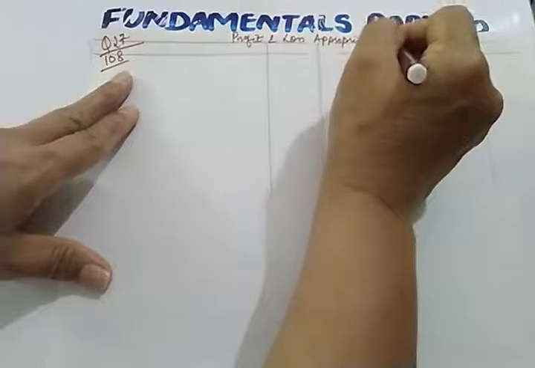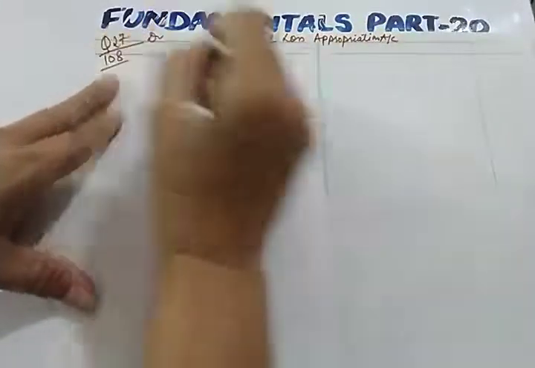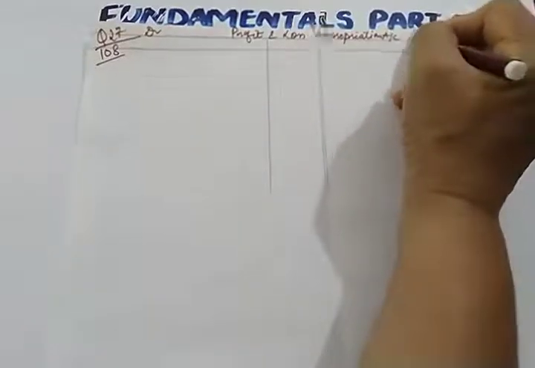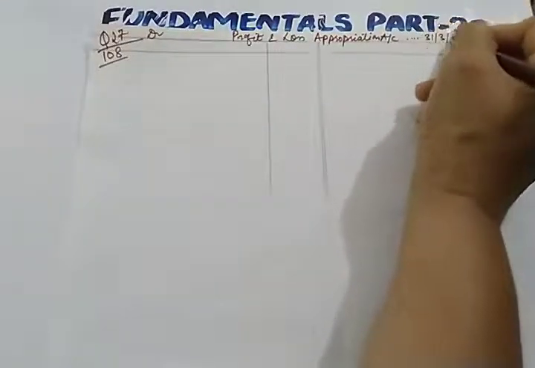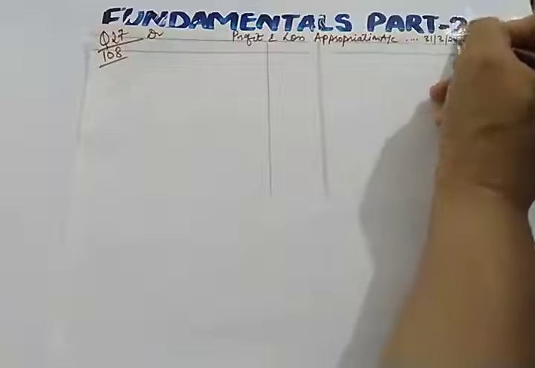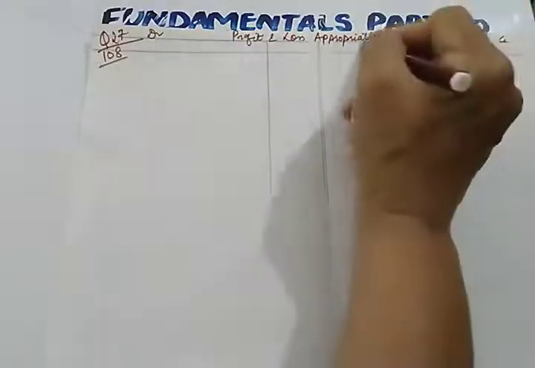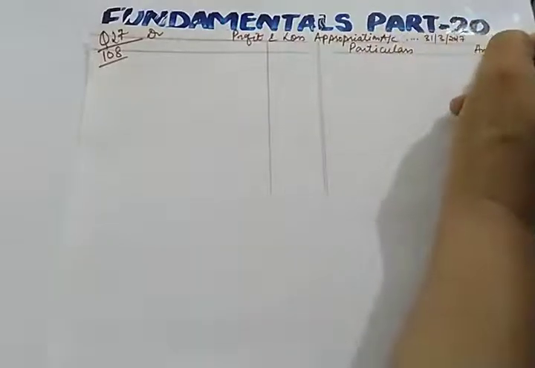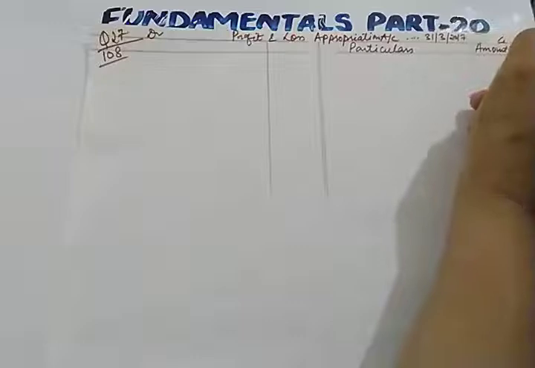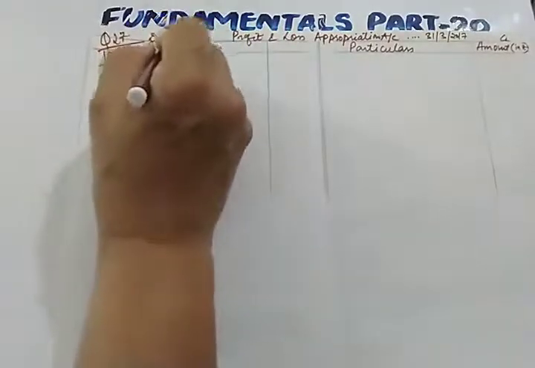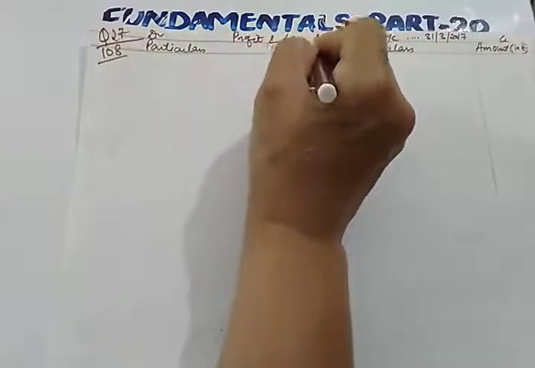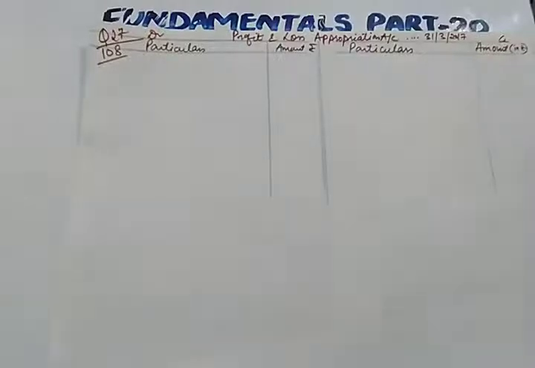You need to write full information, in the sense, profit and loss appropriation account for the year ended 31st March 2017. So you need to give full detail: debit, credit, particulars, and amount in rupees. Likewise here also particulars, amount in rupees. So what is the first step?